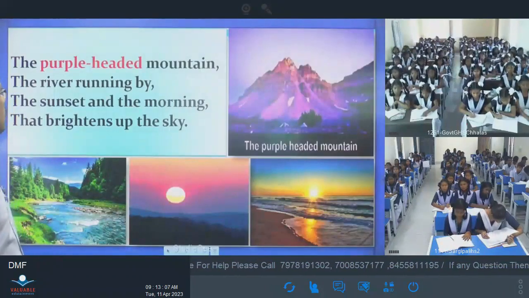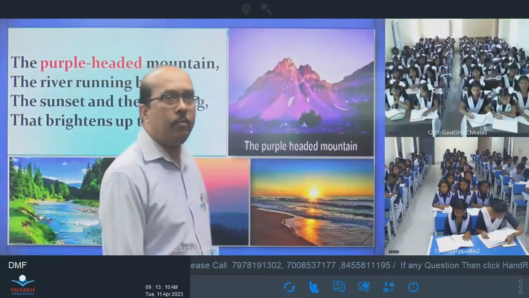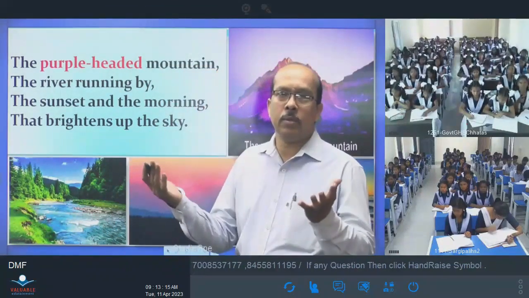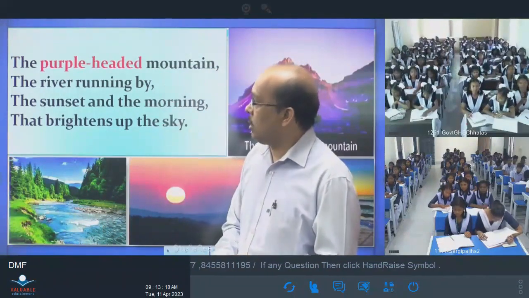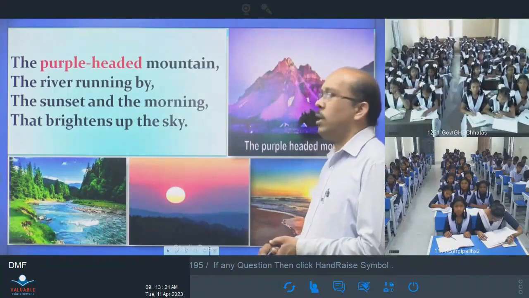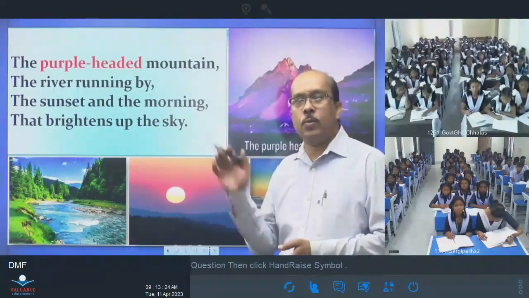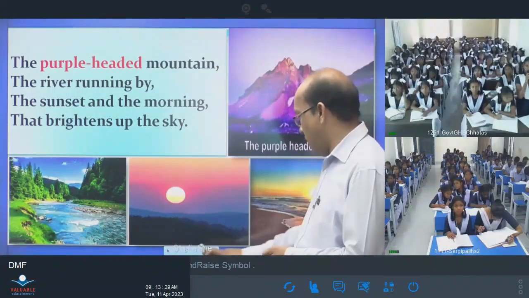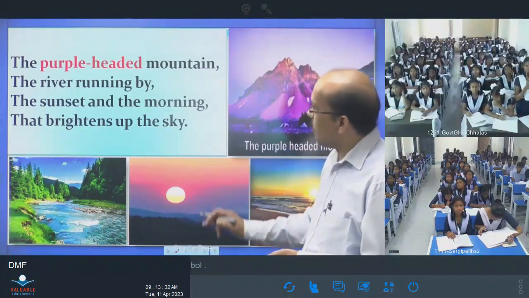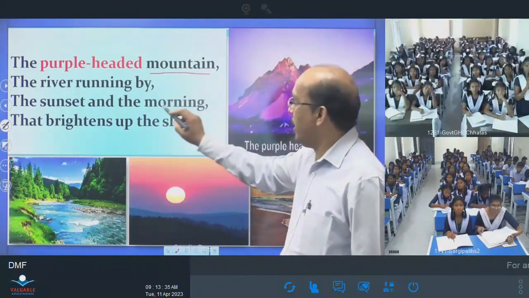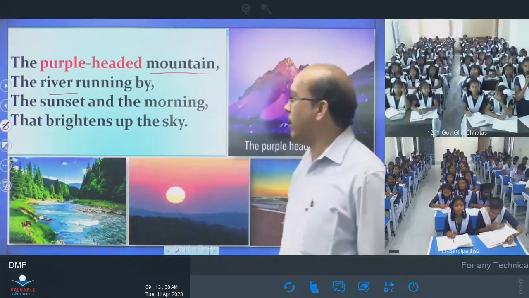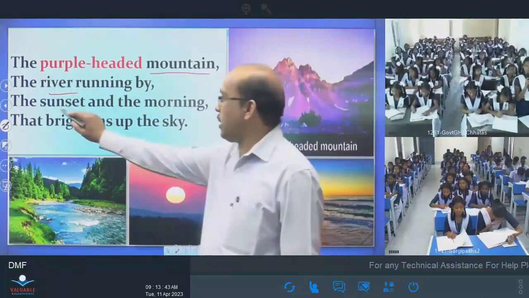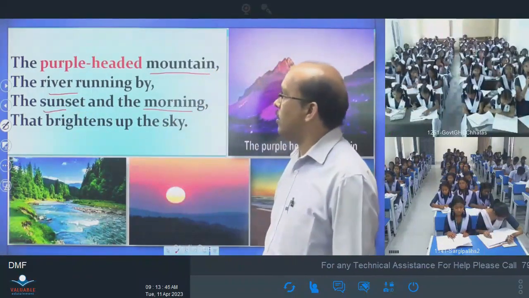When you see stanza 3: the purple-headed mountain, the river running by, the sunset and the morning, the brightness of the sky. So here, stanza 3, can you tell me what stanza 3 is about? Purple-headed mountain and the morning. Mountain, river, sunset and morning. Mountain and river. Okay. This is about mountain and river. And another thing is mentioned here: sunset and the morning. Yes.